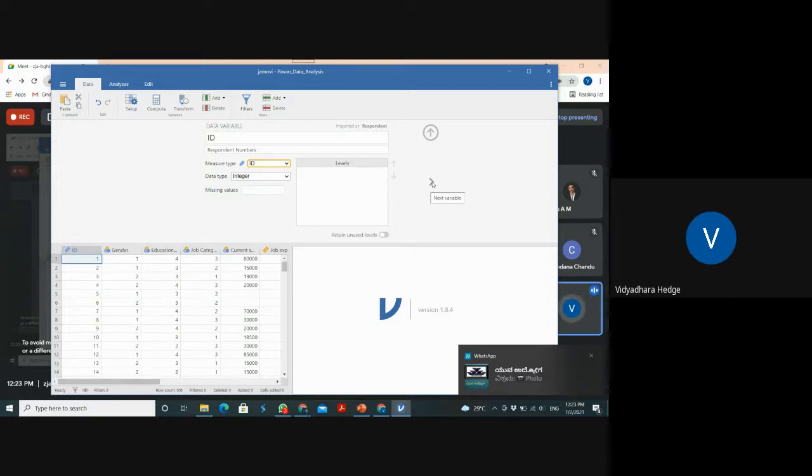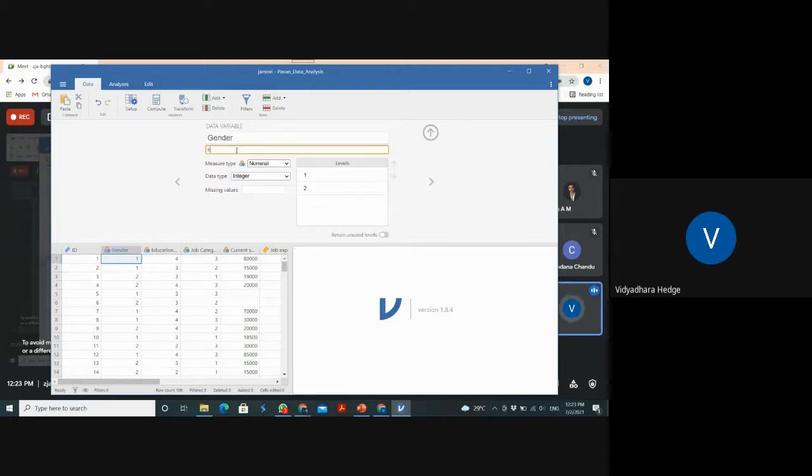First variable I did, so you can see everything here, how it is changing. This is not possible in SPSS. Now coming over here, gender. Gender is the other variable. Now this is nominal scale data, that is fine. Integer is also fine. Here you simply type that male is 1.